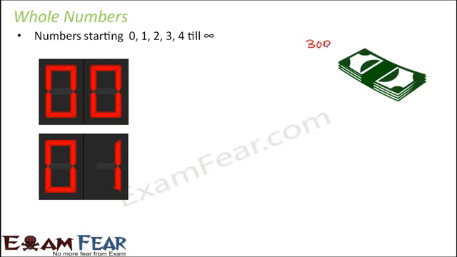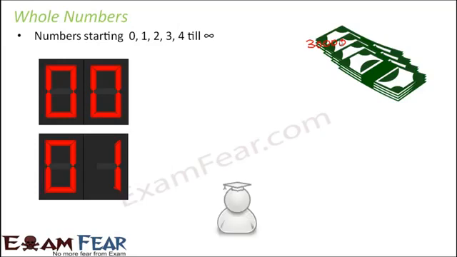This is how we write 300. Now let's say I keep increasing the number of zeros, so what happens? Basically the amount of money which I am talking about is also increasing. So it is not that 0 is insignificant. The moment you keep adding zeros after a particular digit, the value of the overall number keeps increasing. So presence or absence of 0 makes a huge difference.